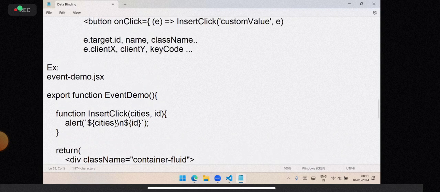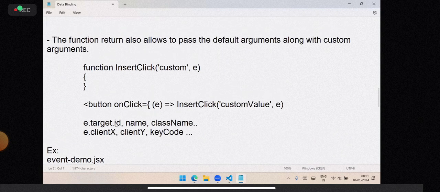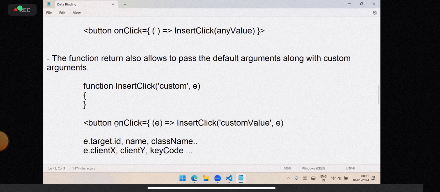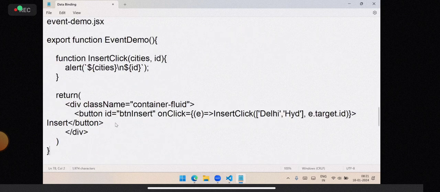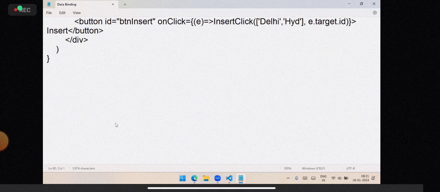Okay, these are the two basic things you learned: one is event, another one is event handler. Next important thing you should know here: generally, events, for example, we have on click. It is related to which element?